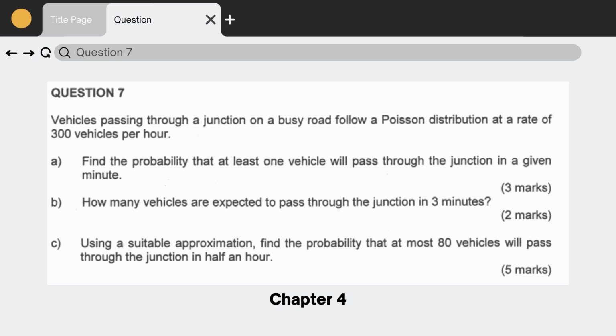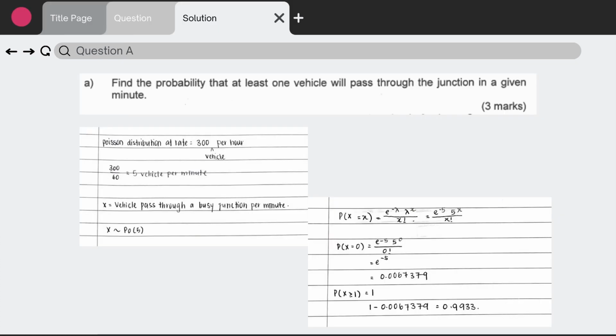A vehicle passing through a junction on a busy road follows a Poisson distribution at a rate of 300 vehicles per hour. Now, we will look at how to solve all the questions stated in there. For the first question, find the probability that at least one vehicle will pass through the junction in a given